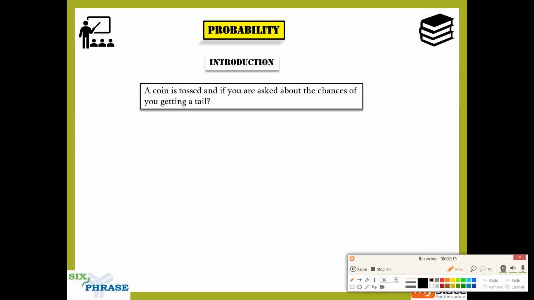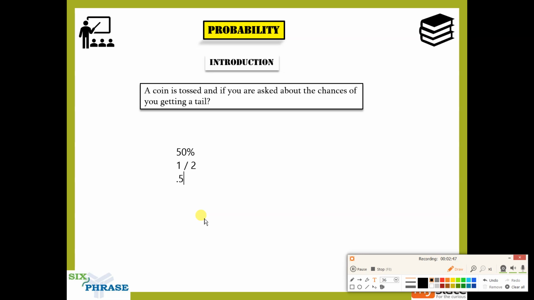Yes, so I hope you paused the video and got the answer. See, some would say the answer is 50 percentage. Some would say the answer is 1 by 2. There is half a chance, that is what they'll say. Now some would say the answer is 0.5. They'll say 0.5 is the probability.